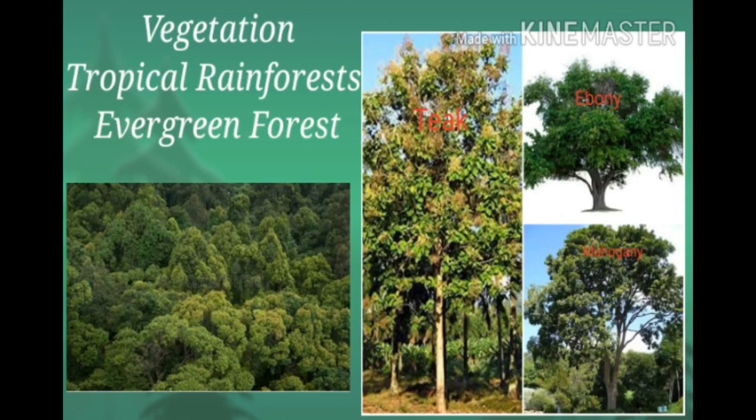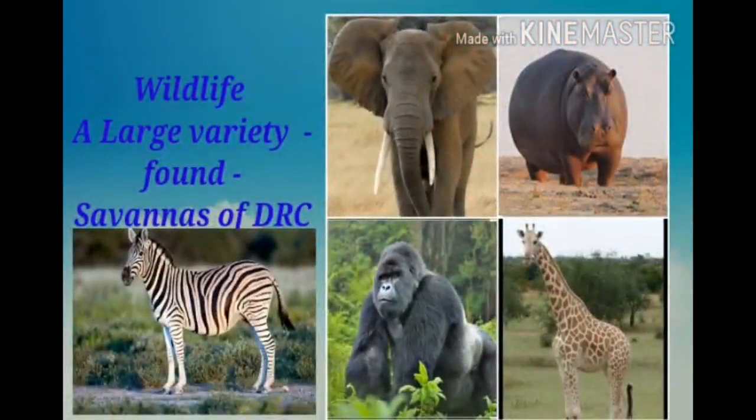Children, next we are going to discuss wildlife in Congo. A variety of wildlife is found in the forests and savannas of DRC. Most of the animals are tree-dwelling, like gorillas, monkeys, chimpanzees and baboons. Other animals found in the forest region are lions, zebras, giraffes, hippopotamus, rhinoceros, and elephants.